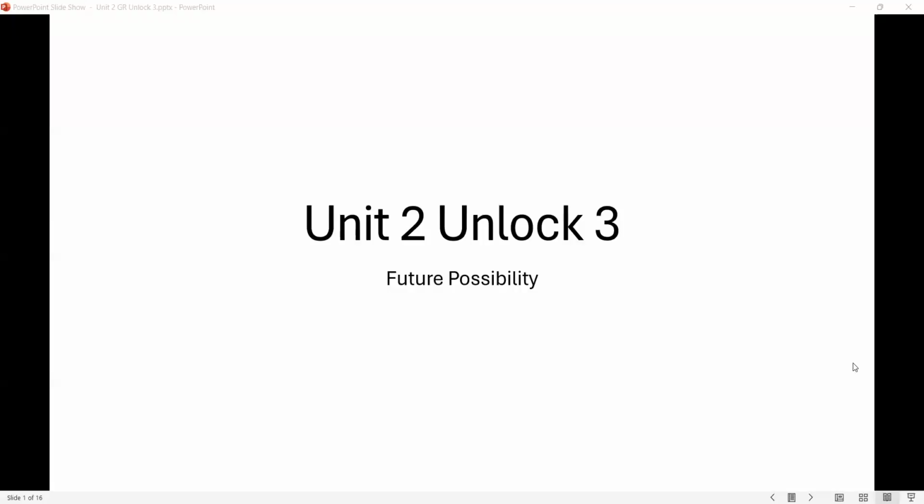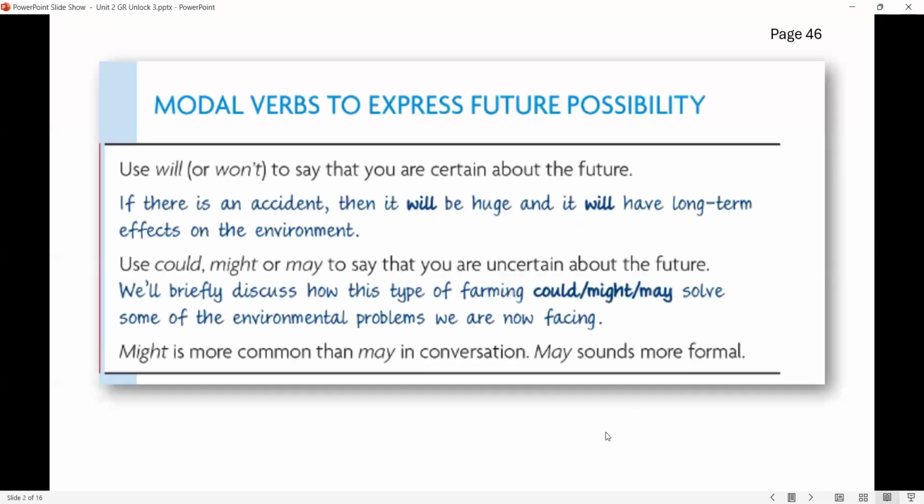Hello everyone, we're going to talk about future possibility. Let's begin. On page 46 of your book, you have this box, and here we have the modal verbs to express future possibility. In this box, 4 modal verbs are mentioned: will or won't, could, might, or may. Let's see what we can learn from this.